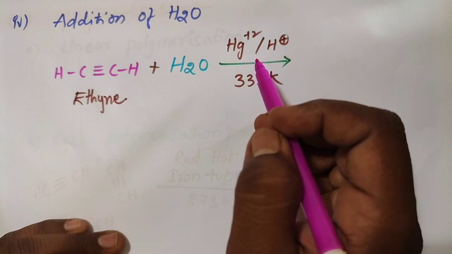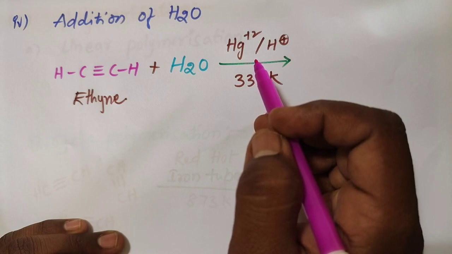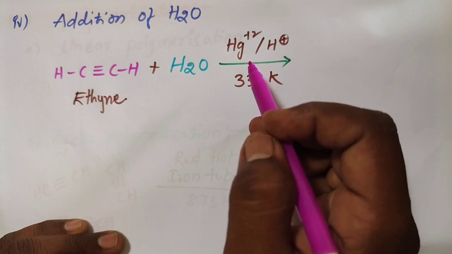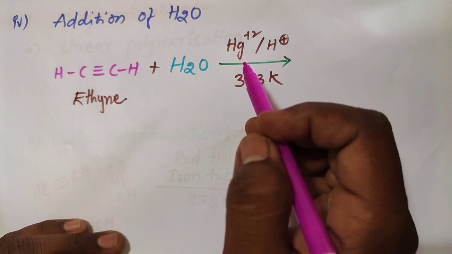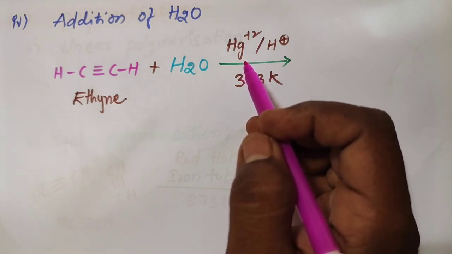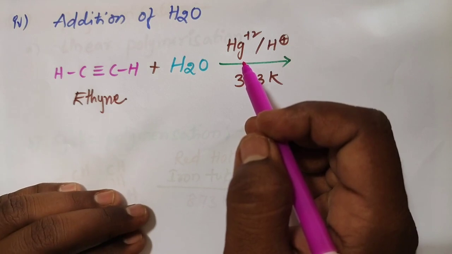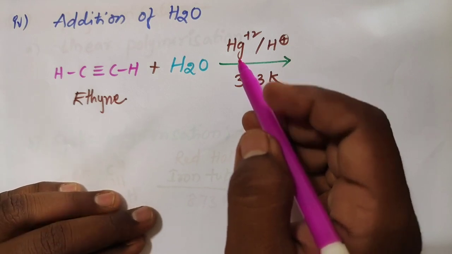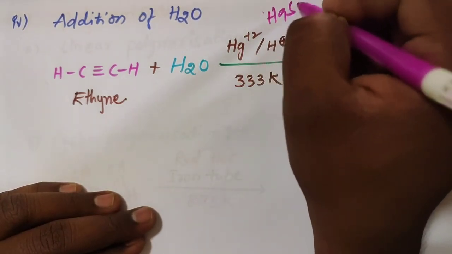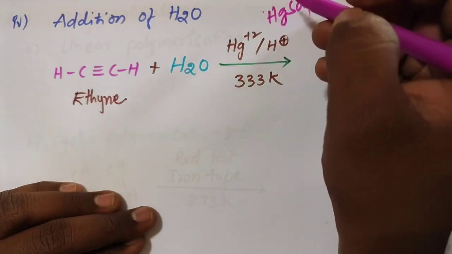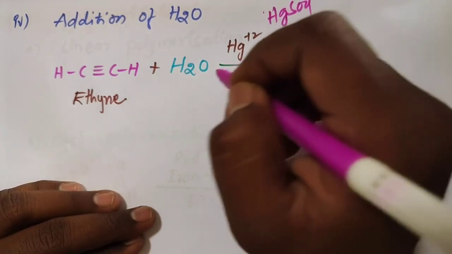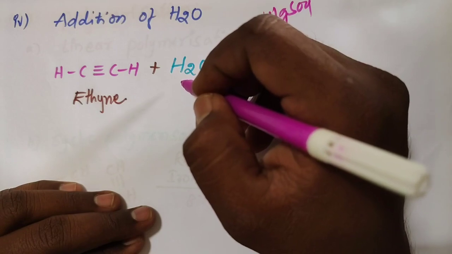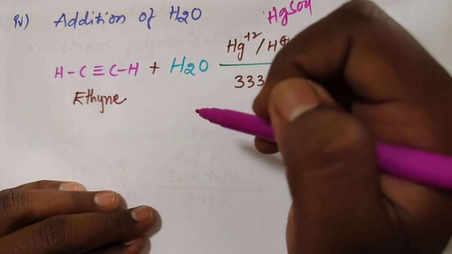Alkanes and alkenes are immiscible and do not react with water, but one molecule of water is added to the alkyne on warming with mercuric sulfate, HgSO4. Under these conditions only the water molecule reacts with ethyne.